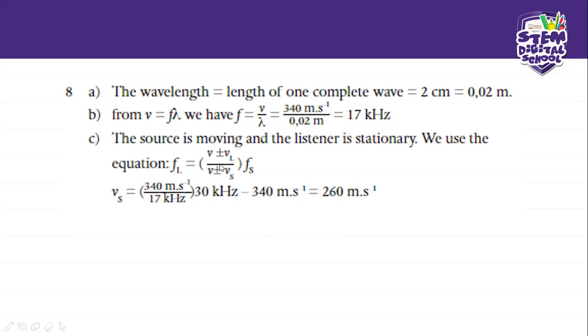Okay, I hope it makes sense to you guys. And then that will give us 260 meters per second. Okay, so you manipulate everything up until you've got your VS as the subject of the formula. This VL is a 0 and your VS is positive because the source is moving away from the listener. Okay.